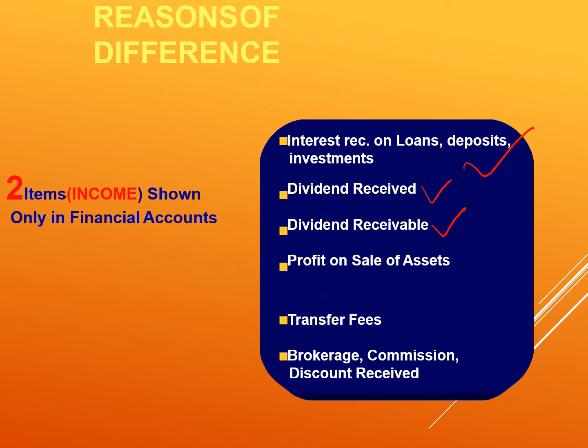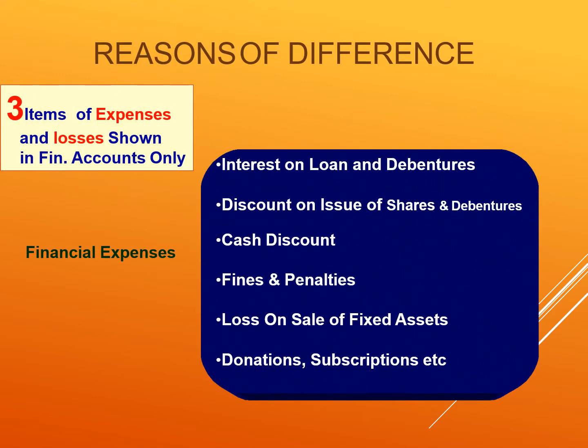So that dividend receivable is recorded only in financial accounts, not in cost accounts. Profit on sale of assets or profit on sale of investments also will be recorded only in financial accounts and not in cost accounts. Share transfer fees is also part of financial accounts only. Brokerage and commission, discount received. So these items will be only part of financial accounts.